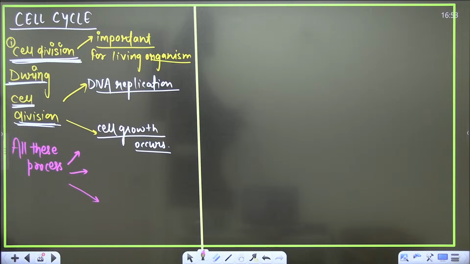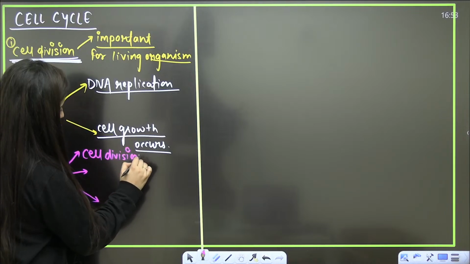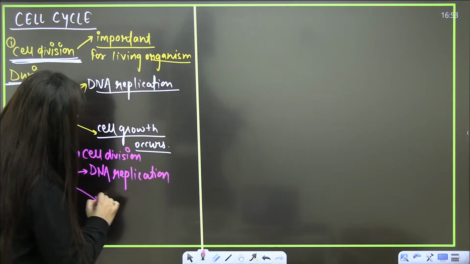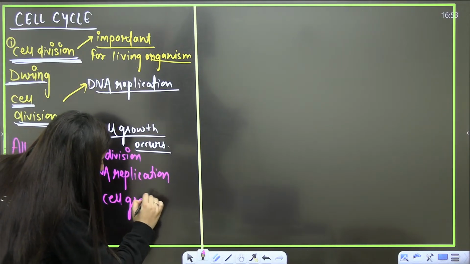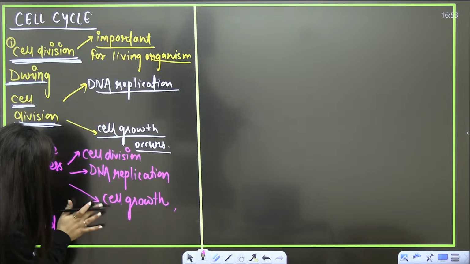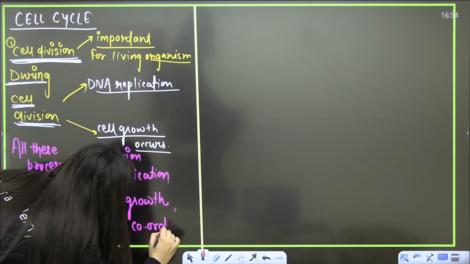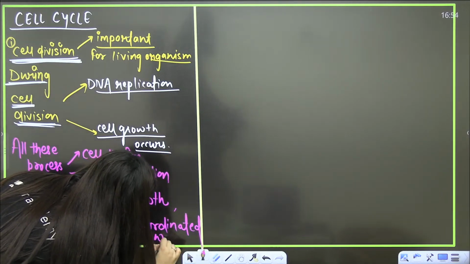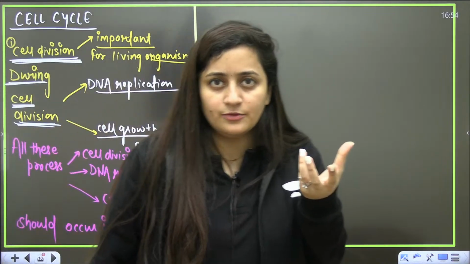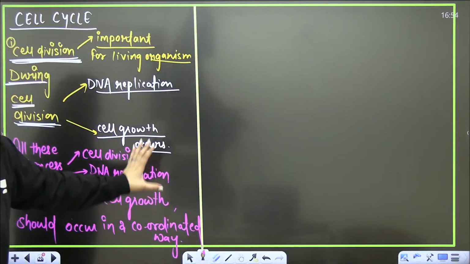Your cell division, DNA replication and even the cell growth, should occur in a coordinated way. Means there should be proper coordination, a proper cell growth in terms of cytoplasmic increase, the DNA replication and the division. It should occur in a coordinated way.